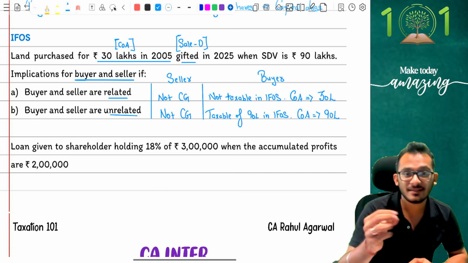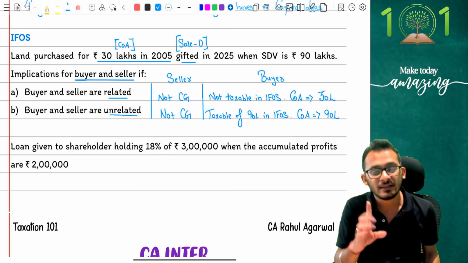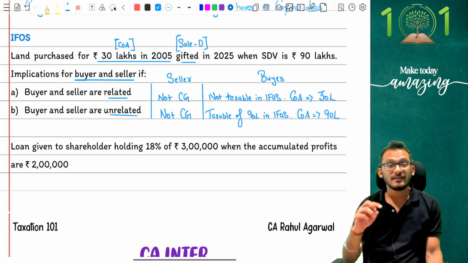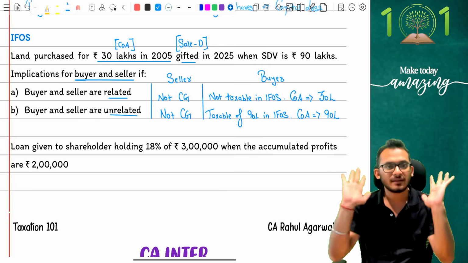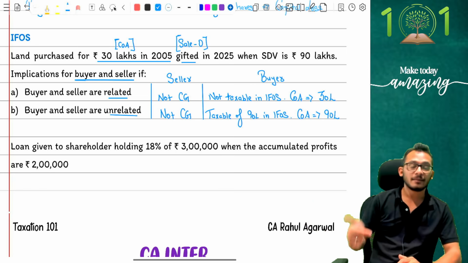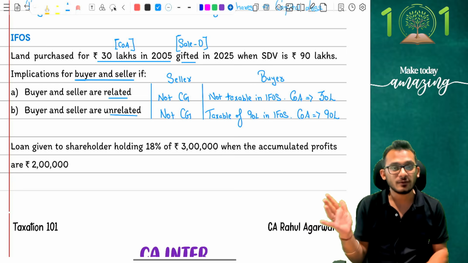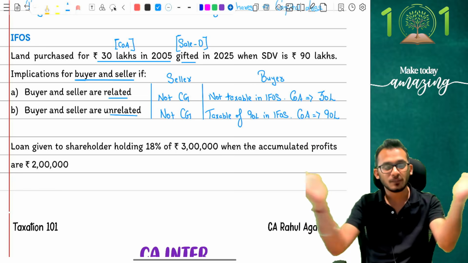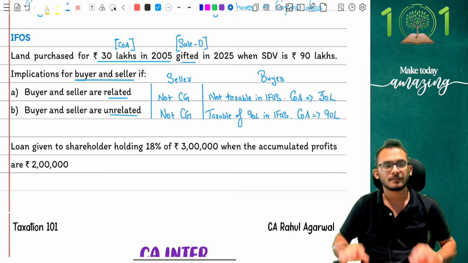Yes, so this is one adjustment which I've told in the class many times and students have got confused on it. Be careful about it. The fact is very simple. Income tax will say when a seller is giving a gift, it is not taxable in CG. Matter is over. When the buyer is collecting it, buyer will decide whether he has to pay IFOS tax or not. If he does not have to pay IFOS tax, I will say buyer, seller both are not paying tax. Cost of the new owner will become cost of the previous owner.